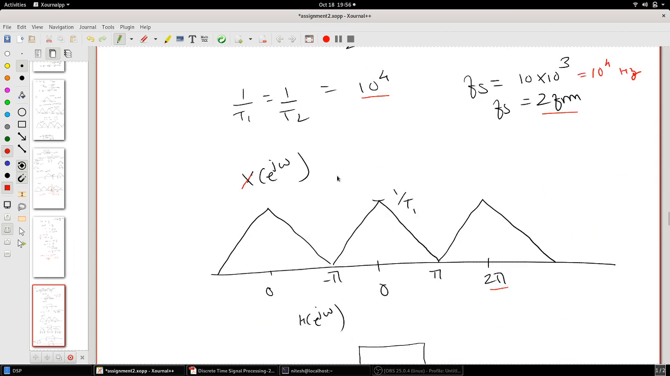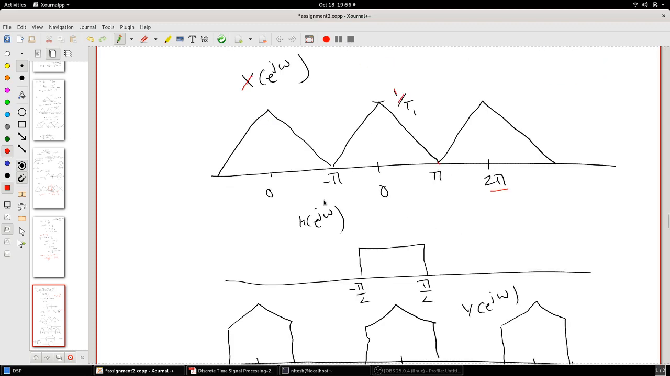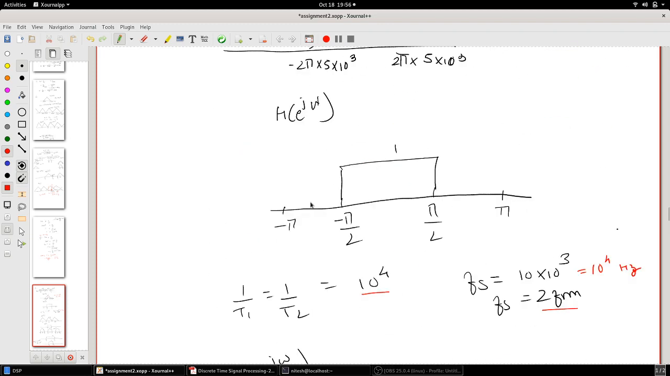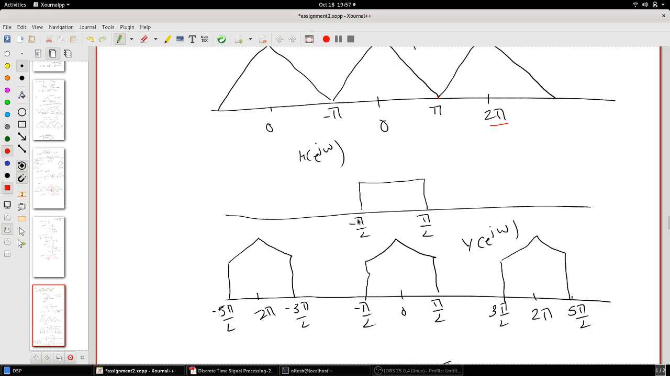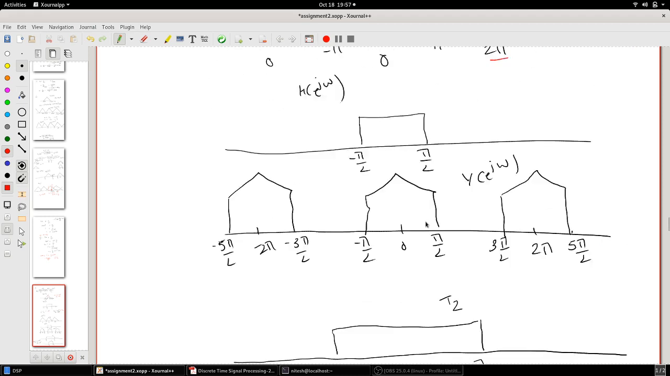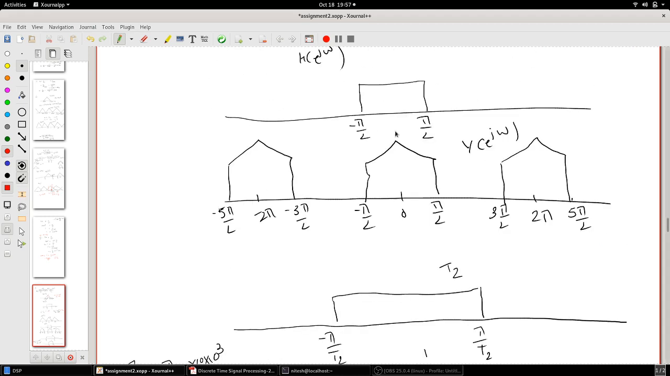Okay, because it's Fs by 2, right? Fm is Fs by 2, so it's exactly half. So this is the plot you will obtain, and your amplitude will be 1 by T1. Now you know that the discrete time filter which is present here is a filter which passes only frequencies from minus pi by 2 to pi by 2. So this is what you will obtain at Y of e raised to j omega